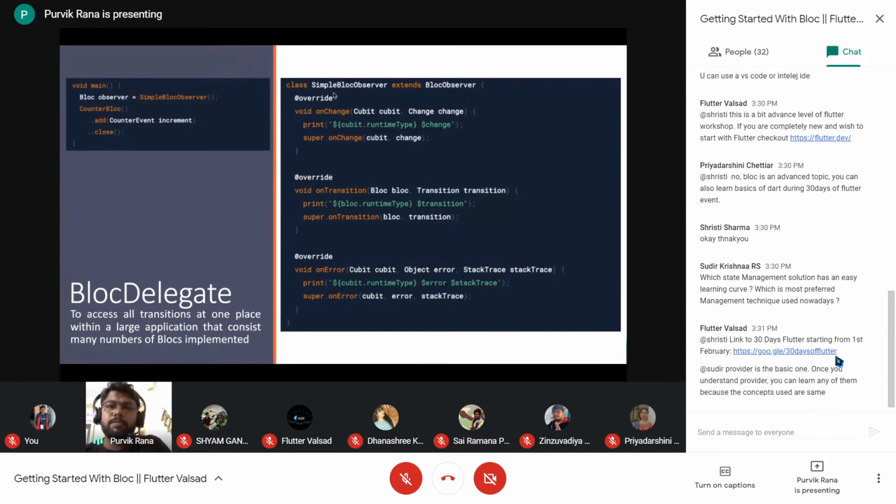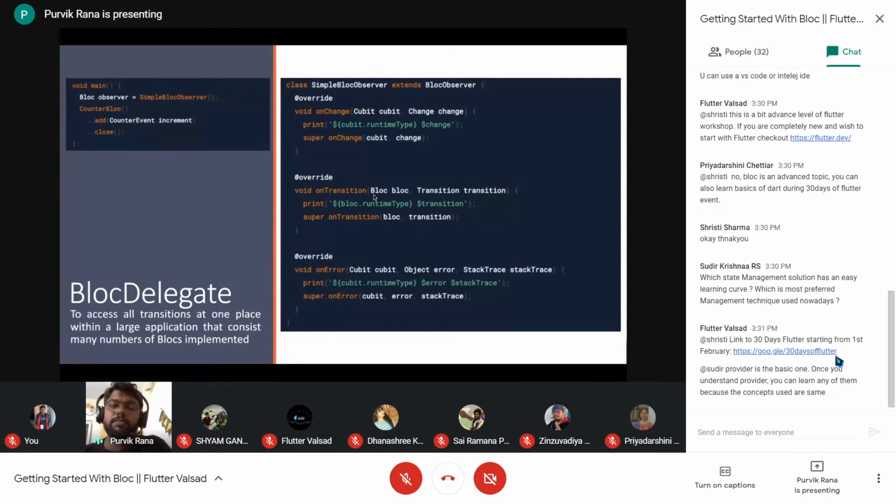So for that, we need to define a simple bloc observer which extends the BlocObserver, in which we can override three methods. The first is onChange, which is related to the cubit, so I will give you an explanation about this later. Then onTransition is there, which takes the bloc and the transition. So the current bloc, which is the reason behind this transition, and the transition will be printed to the console. A transition consists of three things: the current state, the event which has triggered, and the next state, which is the result of this current state. So these three details will be printed on the console.